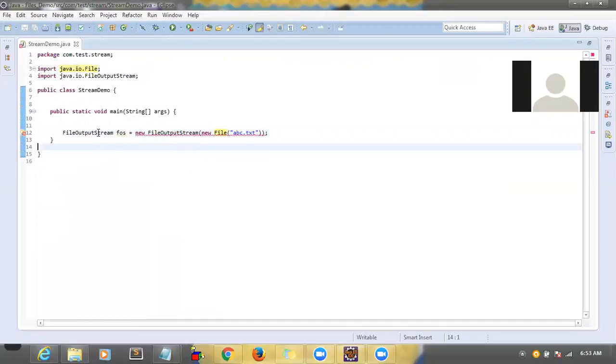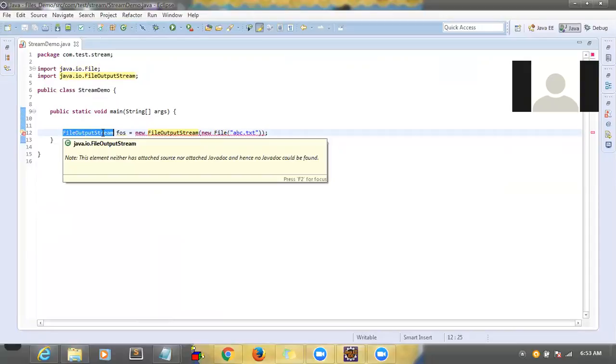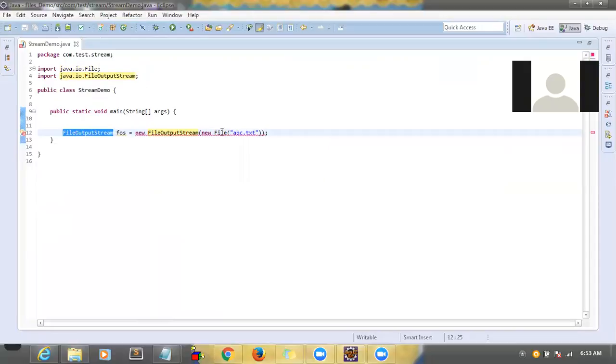So to write the data, we have to use this class FileOutputStream. To create the file, we have to use new File, meaning I will write it in two lines instead of one line. File f equal to new File, and here you need to pass f.